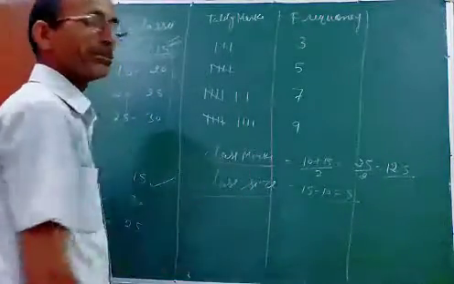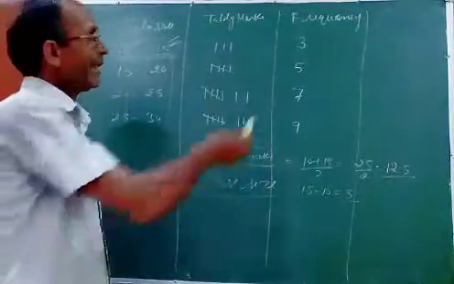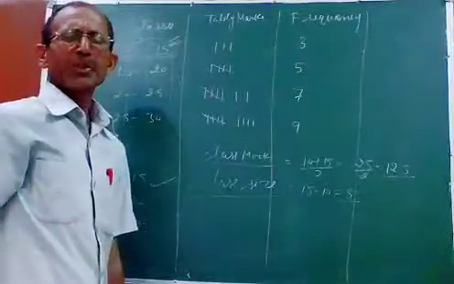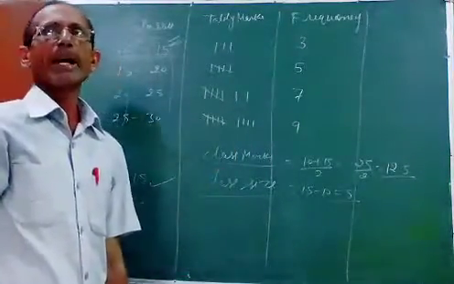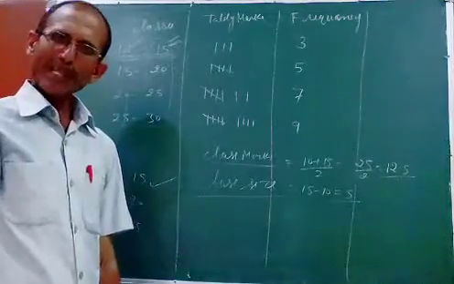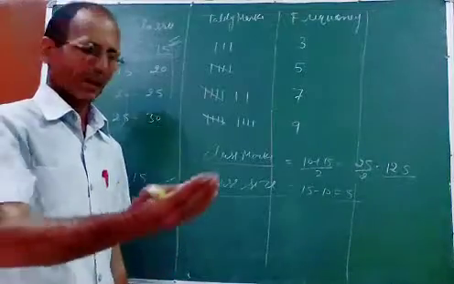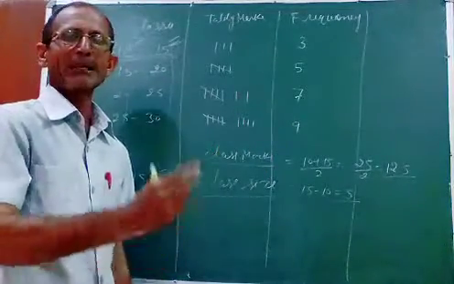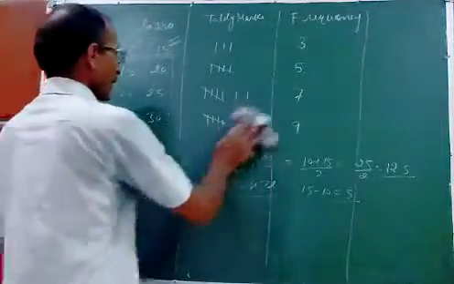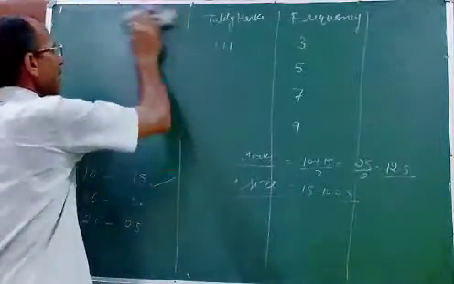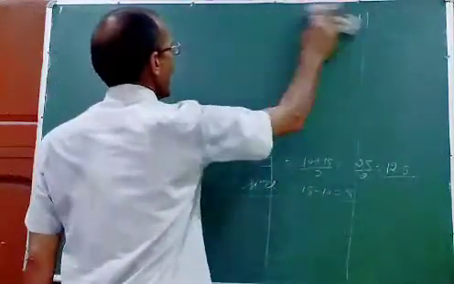Now the next question: classes are given and these are the frequencies. We have to represent this arrangement by a bar graph. So what is a bar graph? A bar graph means two perpendicular lines, two perpendicular axes. In coordinate geometry you will learn about this in the same class also. I hope we have done it already. What are axes?